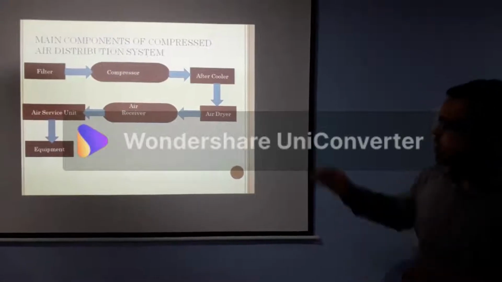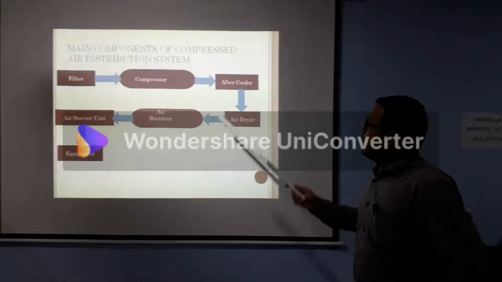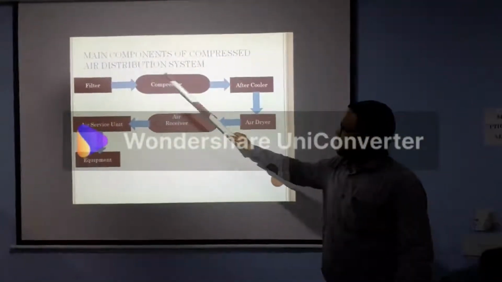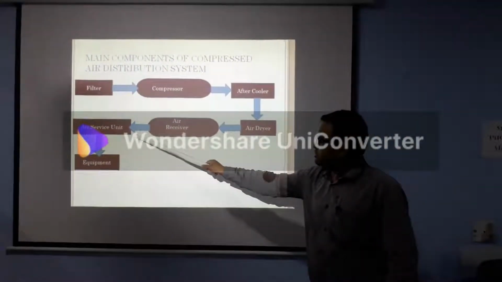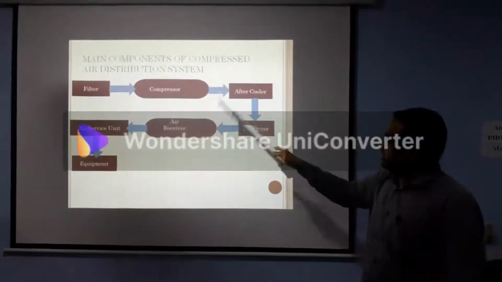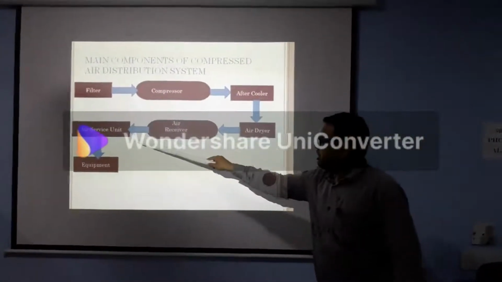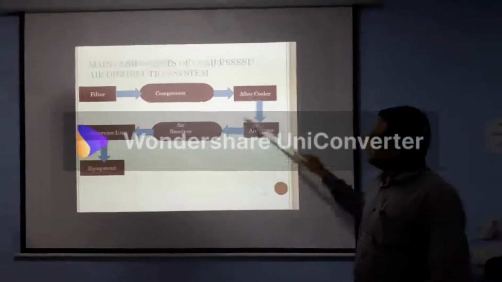Okay. So these are the components used in the air distribution system. First is the filter, then the compressor, after cooler, air dryer, air receiver, and air service unit. Of these, the after cooler, air dryer, air receiver and air service unit, these 4 are called the air distribution system.